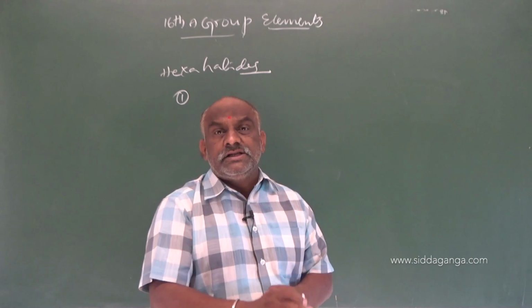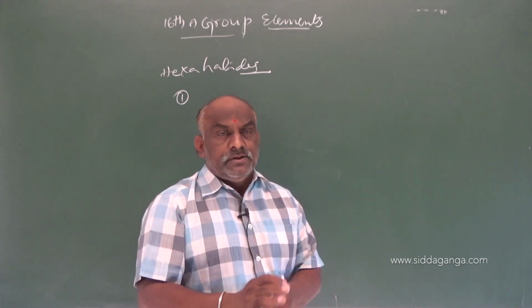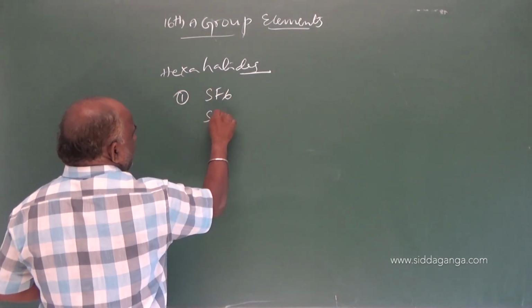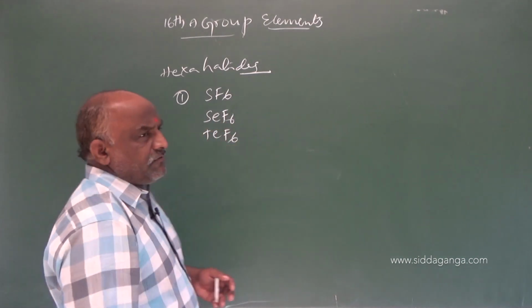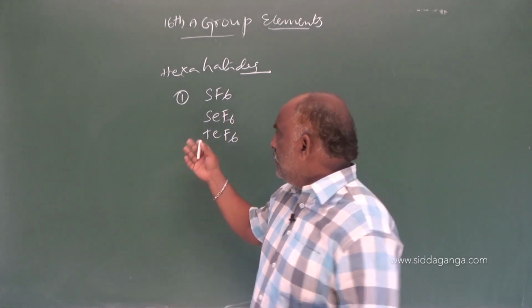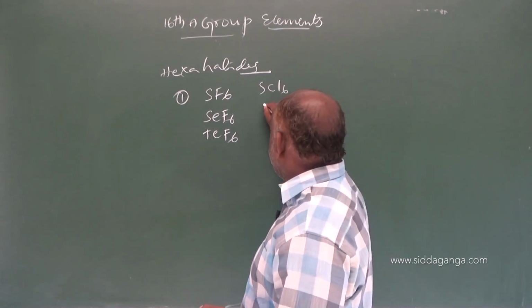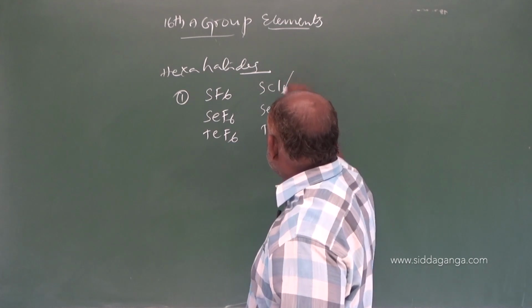Among the fluorides, sulfur hexafluoride is extremely stable. So consider SF6, SeF6, TeF6: sulfur hexafluoride, selenium hexafluoride, tellurium hexafluoride. Next possibility, SCl6, SeCl6, TeCl6, these are unstable.